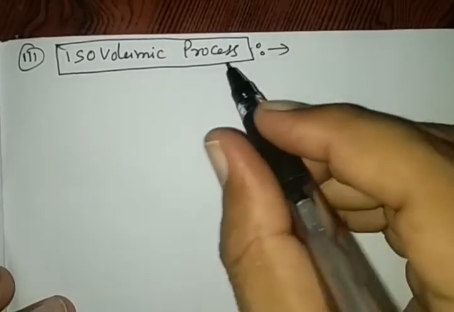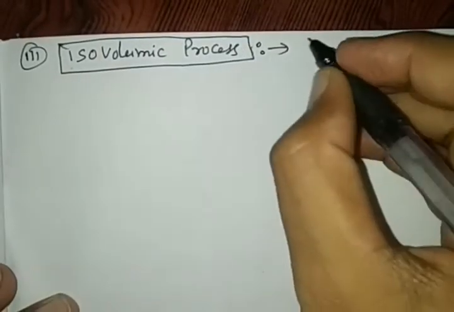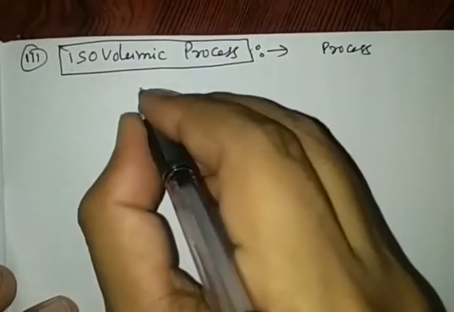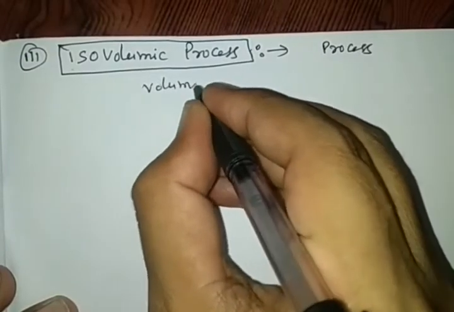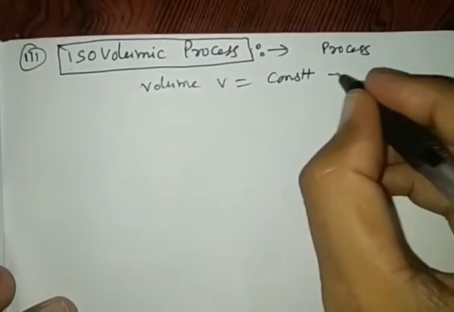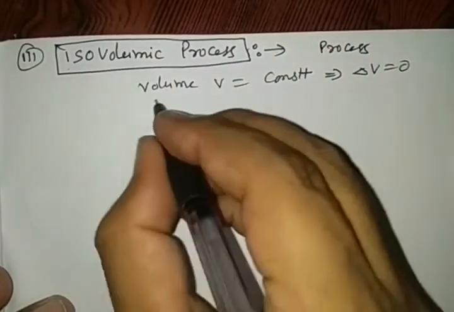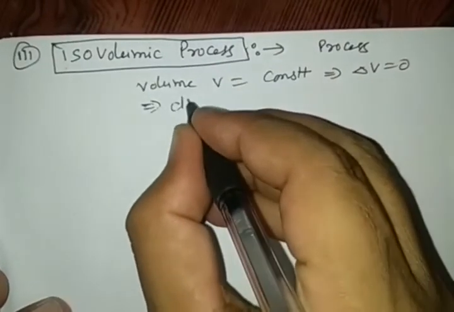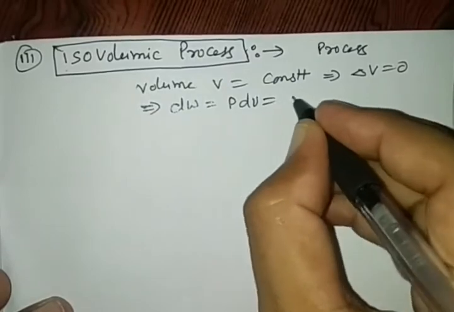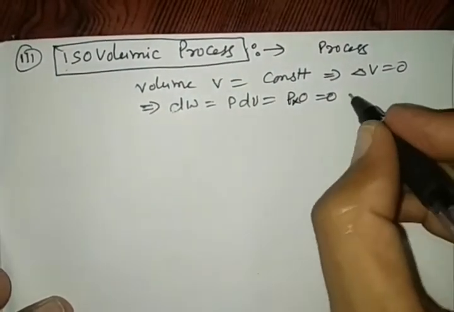In the isovolumic process, this is one more thermodynamical process. Here in this process, volume V remains constant. This implies that change in volume is 0. If change in volume is 0, then work done, which is equal to P dV, is P into 0, equal to 0.